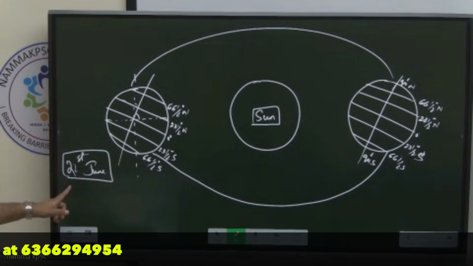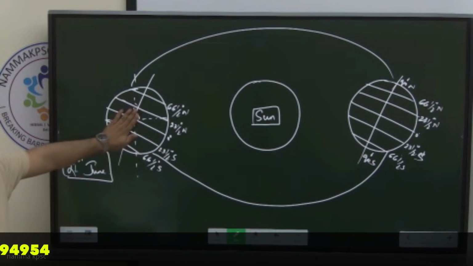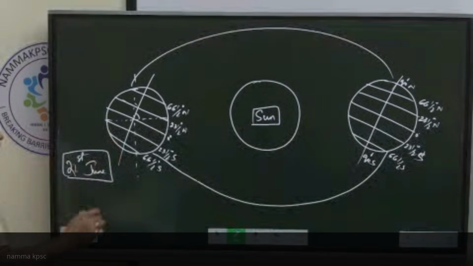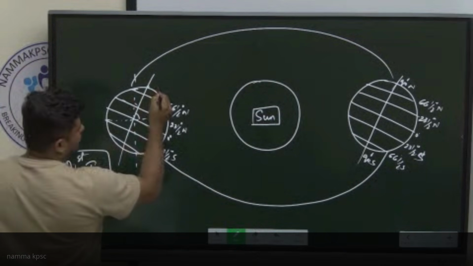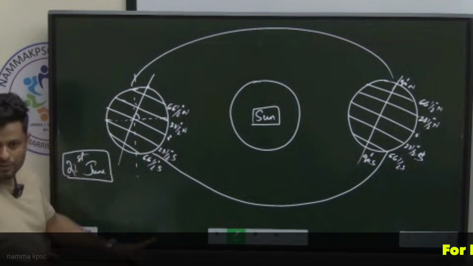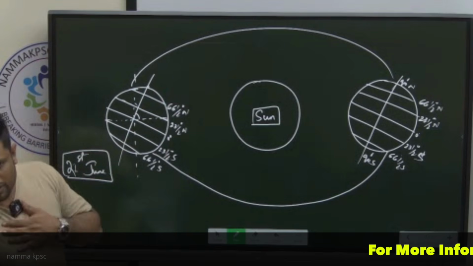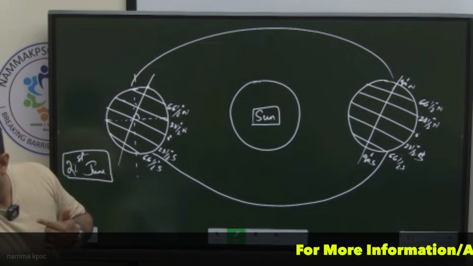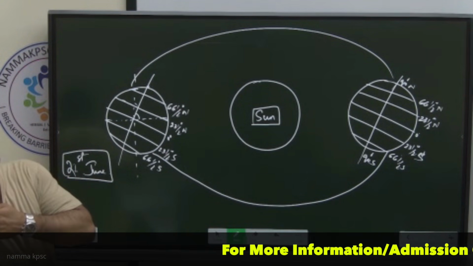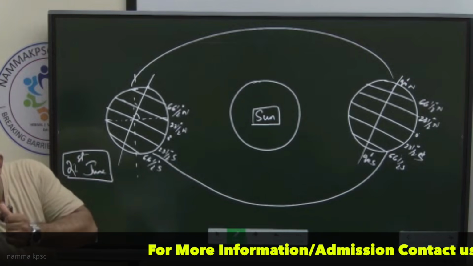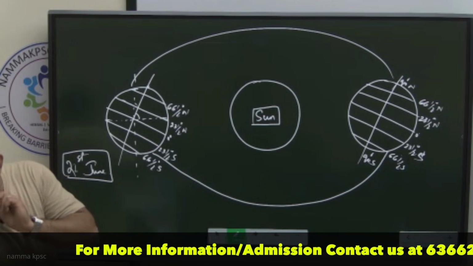Whatever might be the case, the point is, on 21st June, this will actually be the position of the earth. The earth's north would be tilted towards the sun. The north is closer to the sun. Are we in the northern hemisphere? Are we in the north or in the south?